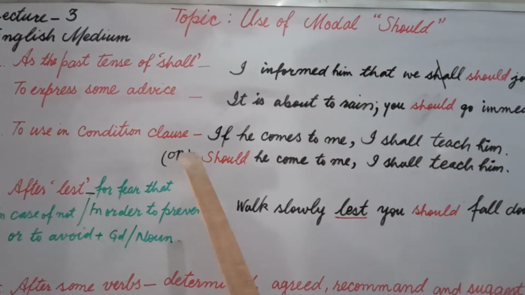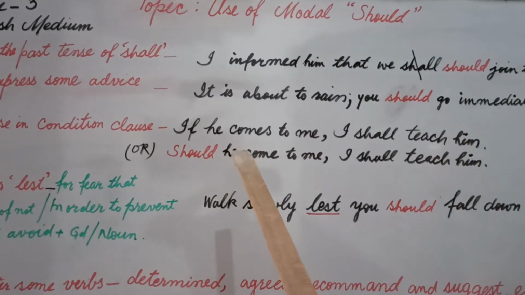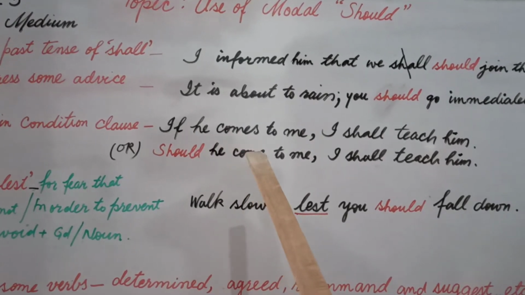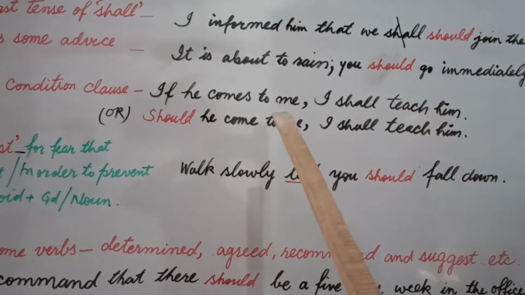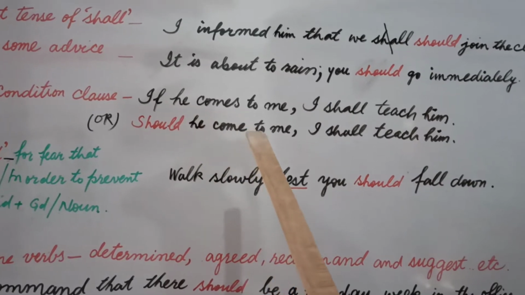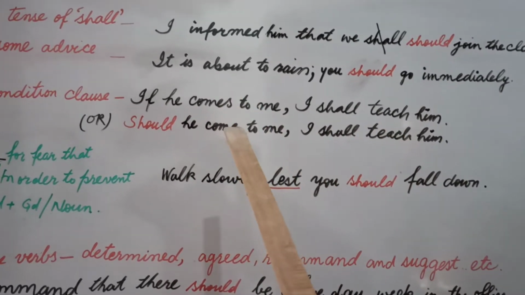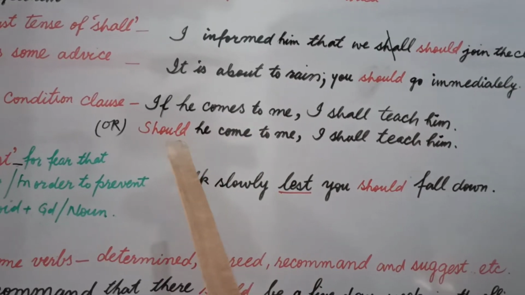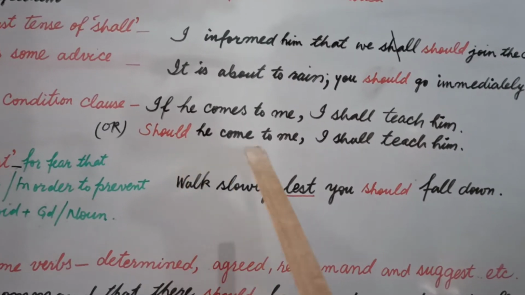To use should in a condition clause or in conditional sentences, you know students, whenever you have future tense with if, you use present indefinite. Your sentence is not if he will come to me. We don't use will and shall with if, and we write if he comes to me, I shall teach him. Then this will is changed into comes. But if we want to use another syntax or structure of sentence, we can use this. Should he come to me?